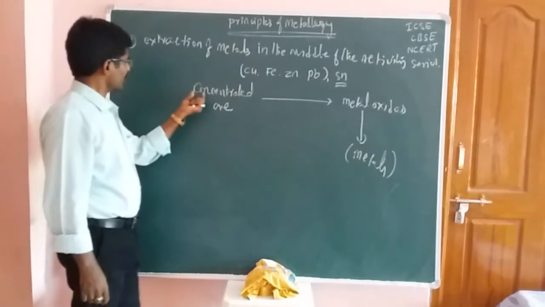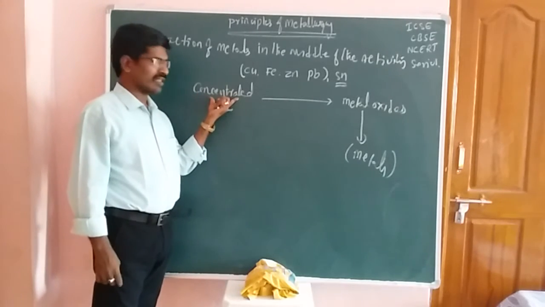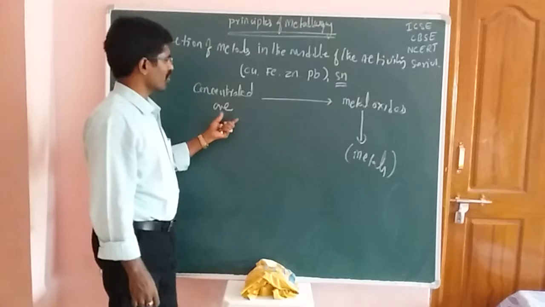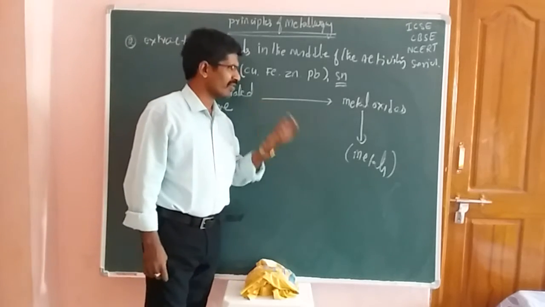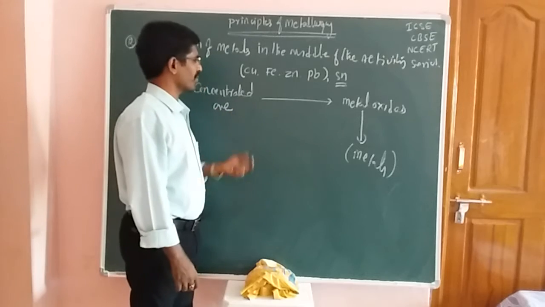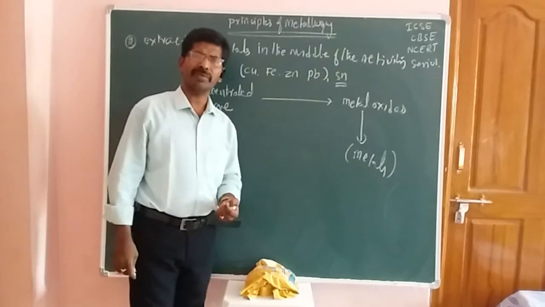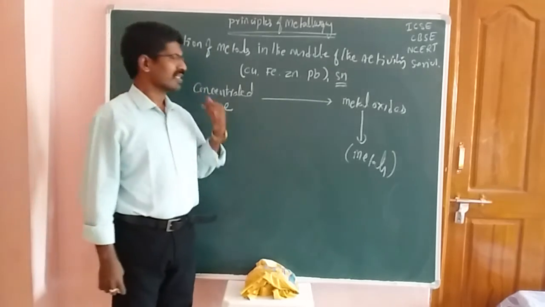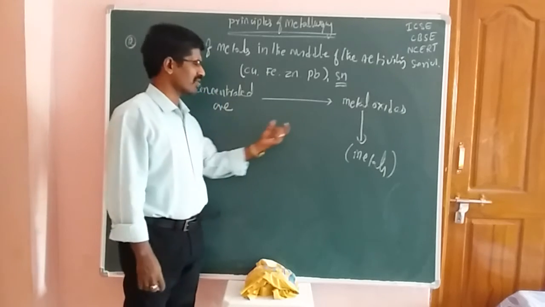Here first of all, how do we treat the concentrated ore? By using sulfatization, that means the roasting process, or by applying the calcination process, whatever it may be. Applying such a process, the concentrated ore is converted to the oxide of the metal.